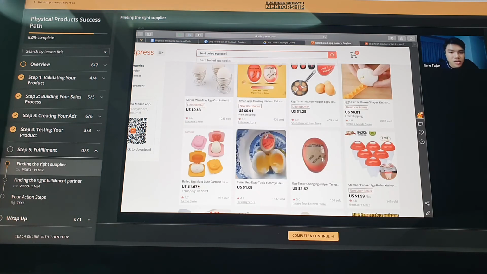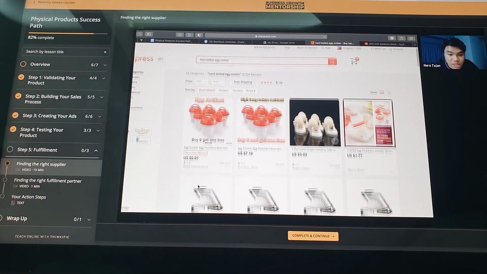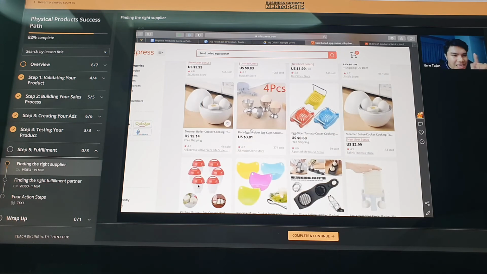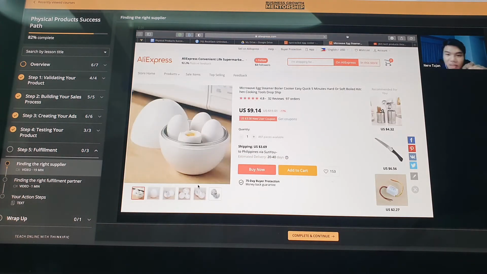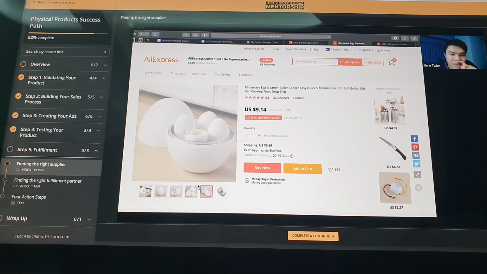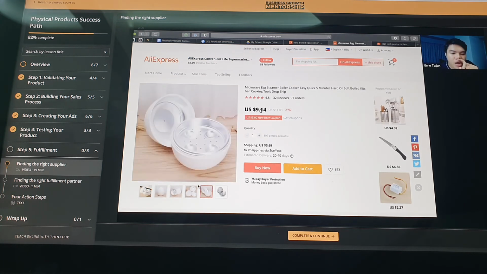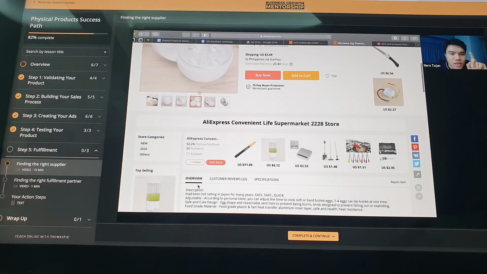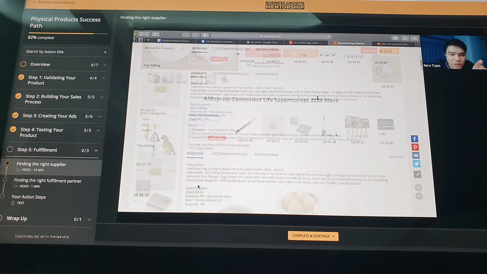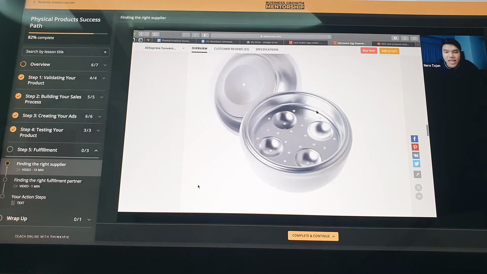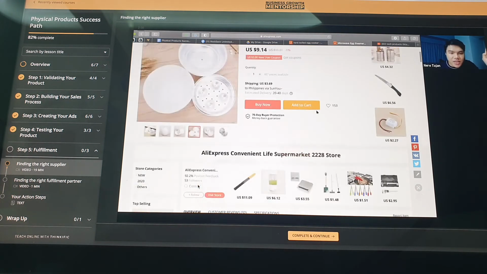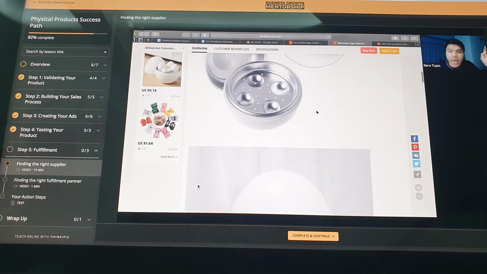Cooker. Oh, sorry, excuse me. Guys, the boiling part is there because we're searching for items, but this person uses this: steamer, boiler, cooker, cooking to perfection. Right? This is very unique. Microwavable egg steamer. Oh my god, it's microwavable. So it's not really technological. You put it in your microwave. It's only $9.14, around 500 pesos, so you can handle the price. Microwave egg steamer, boiler, cooker, 55 minutes of boil. That's the product description. So it's not a tech item, it's a kitchen item. We didn't go to a tech item, but it's amazing because it's microwavable. So your market for this are people who have a microwave, who love cooking, and who love convenience.